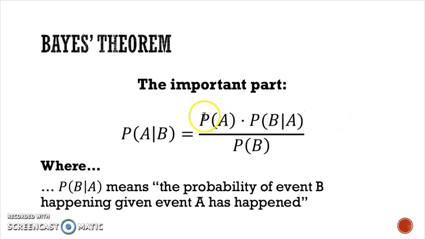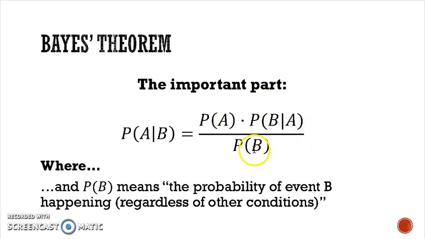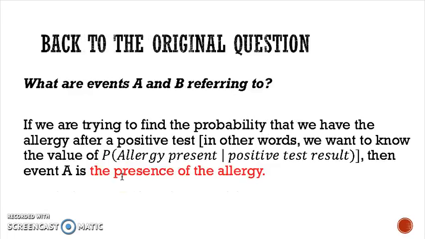Now we're going to multiply these two things together, and then we're going to divide it by the probability of event B happening regardless of other conditions. So in other words, kind of in a vacuum, what's the probability that event B will happen? And if you do all that, you do that little bit of calculation. Again, it looks confusing, but it's just a few simple calculations. You do that, and it's going to give you the answer that you're looking for, the probability of a certain event happening, given that something else has already happened.